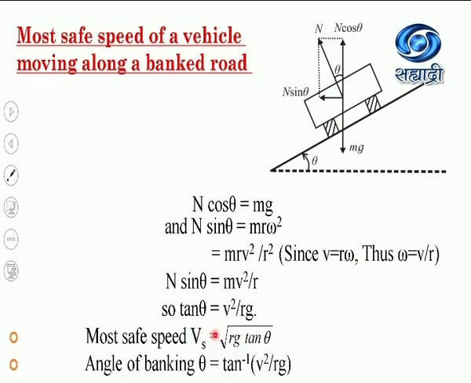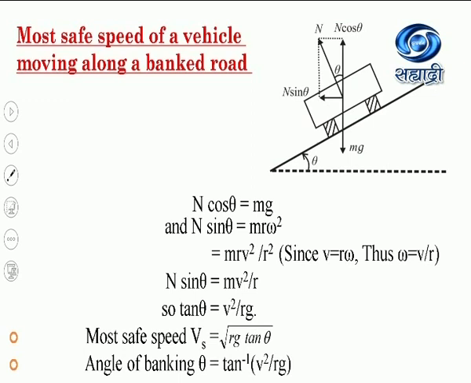So we have found the equation for the most safe speed of a vehicle moving along a uniform bank road, that is square root of r g tan theta. But again we can say that this velocity does not remain constant everywhere. See, the most safe speed is given by the equation square root of r g tan theta, but this velocity given by this equation does not hold for every condition. Why? Because here we have considered the road as uniform and the friction is ignored.